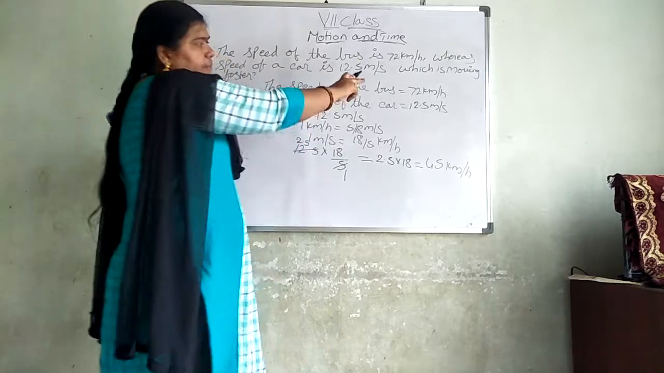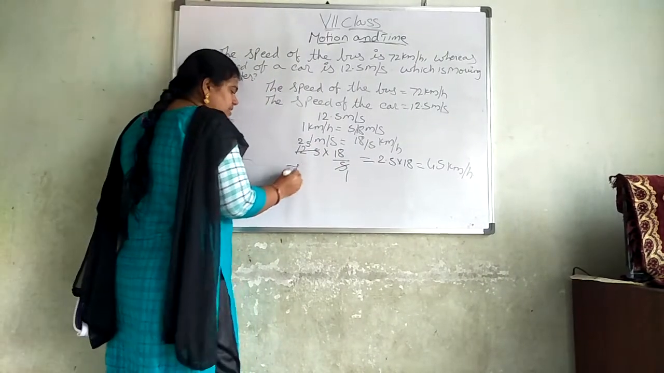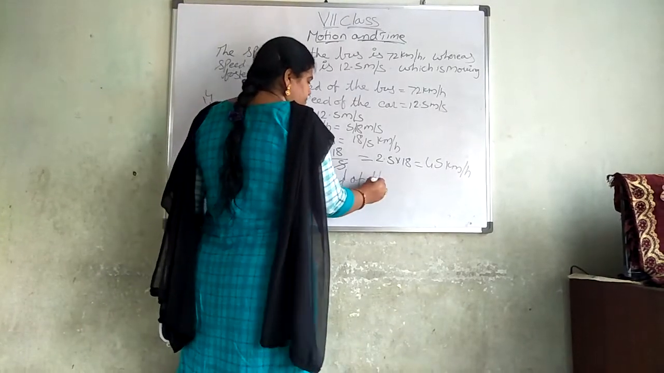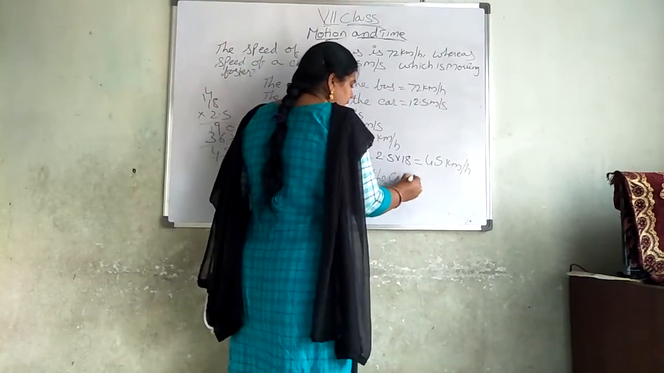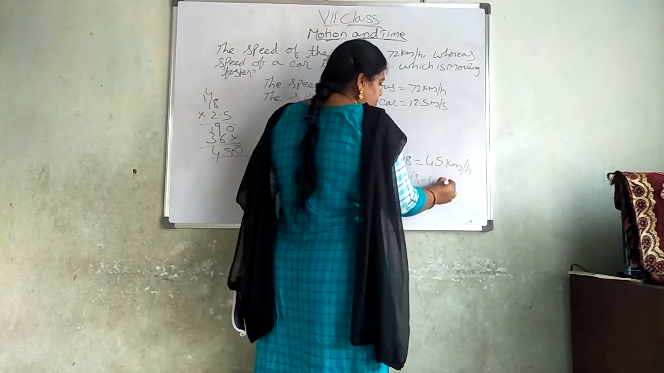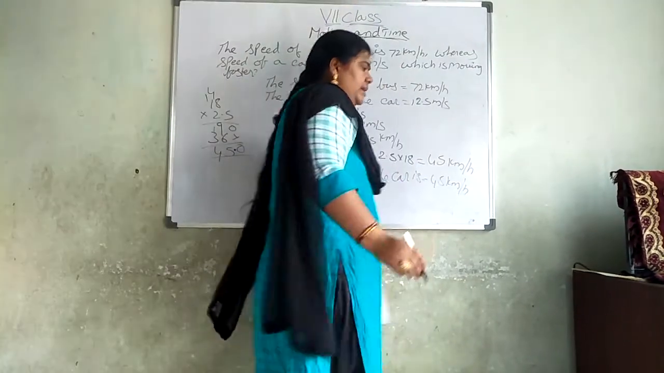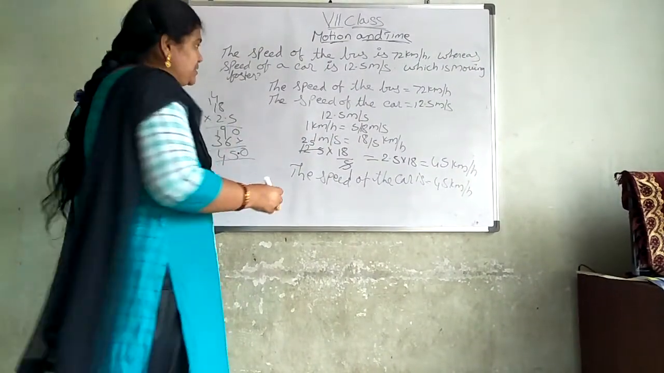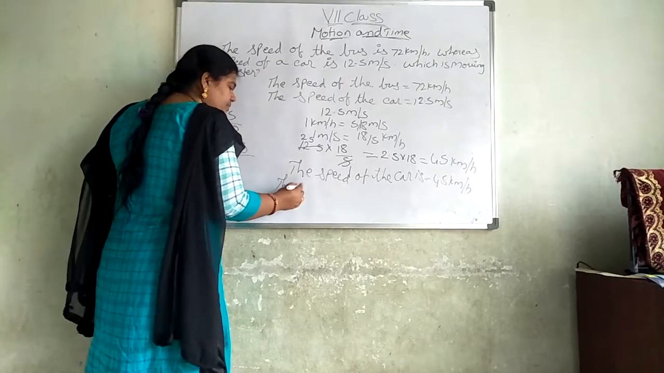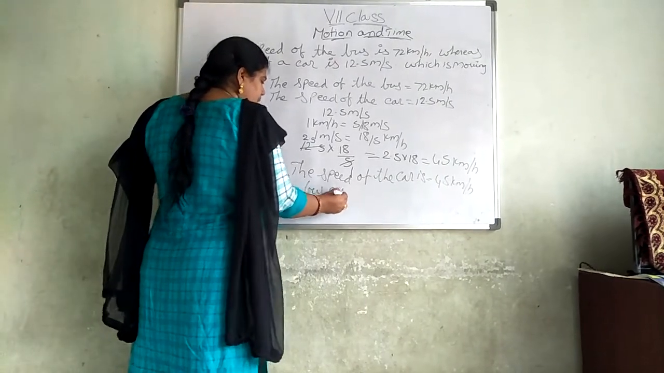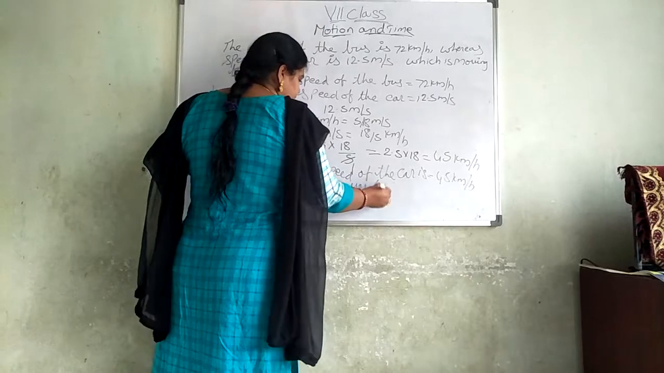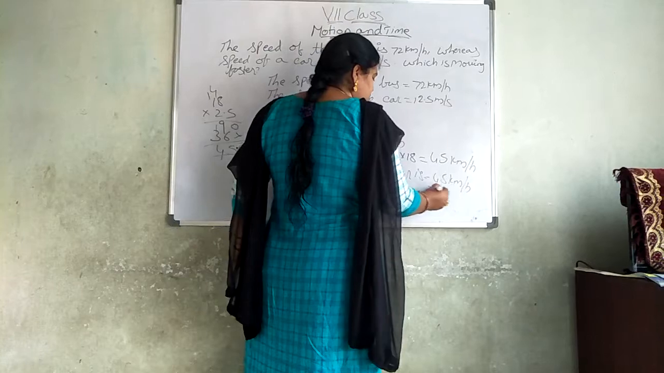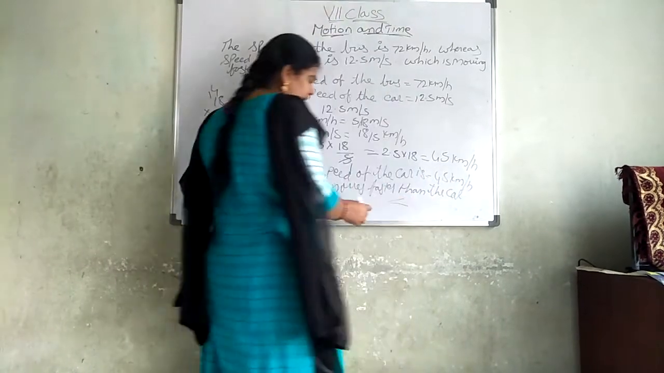Now the speed of the bus is 72 kilometers per hour. The speed of the car is 45 kilometers per hour. Now which one moves faster? Is it the bus or is it the car? The bus moves faster than the car.